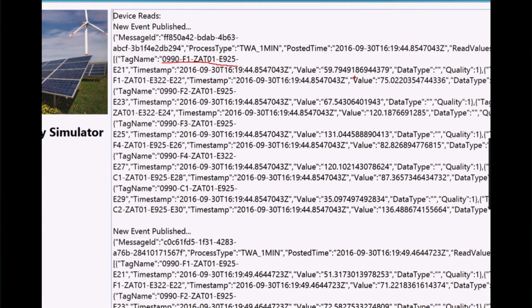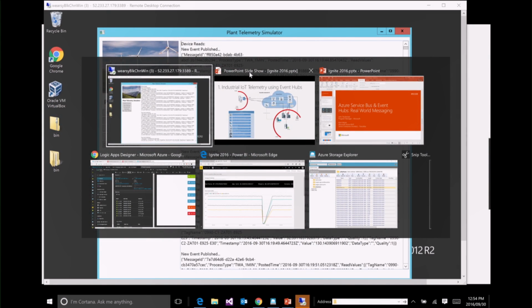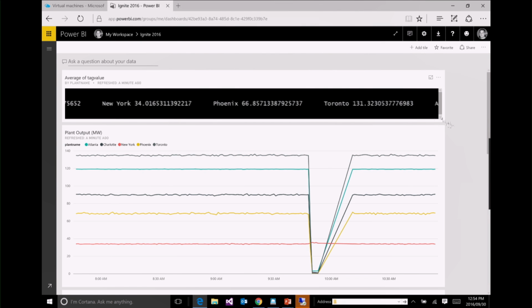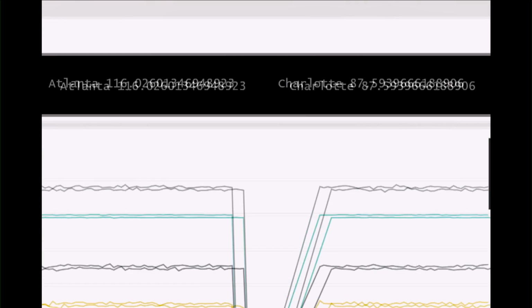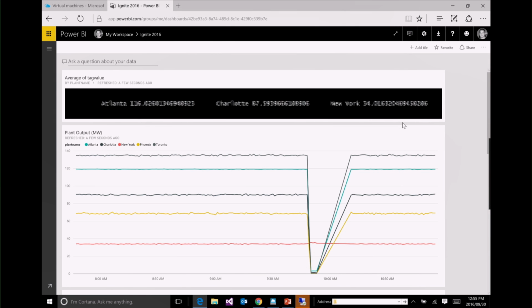We're also going to use Stream Analytics to enrich this data, where we take a real-time data feed and a static data feed, mash them together and actually provide some additional insight. And we can then display this insight inside of Power BI. So here's Power BI. Here's kind of our ticker tape. Now, you'll notice a few things. We've got some plants that don't belong to us. I've done that for the purpose of the demo. But we've got some user-friendly names here, places like Atlanta and Charlotte, New York, Toronto, and Phoenix.